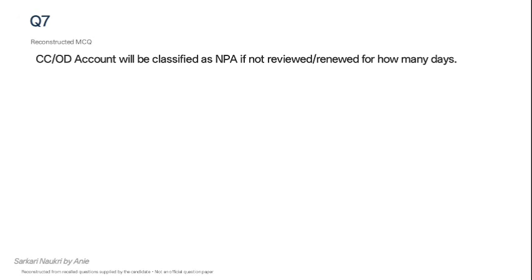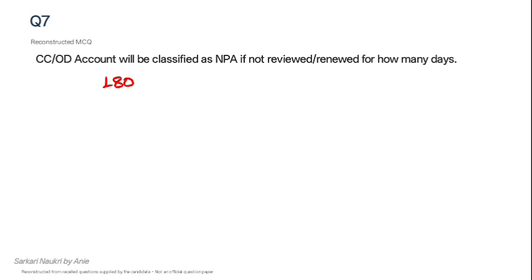Next question is reclassification of a loan to NPA when it is not reviewed and renewed. So if any account, CCOD account, is not reviewed and renewed for 180 days, then it is classified as NPA. And there are many other reasons for which NPA classification is done. One reason is this review and renewal of facility.